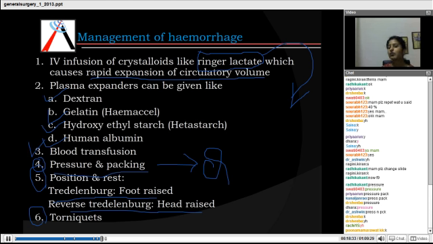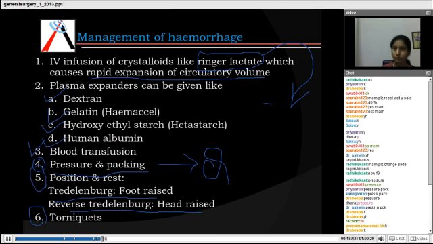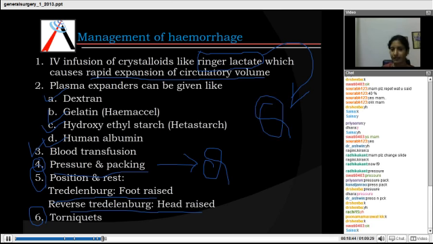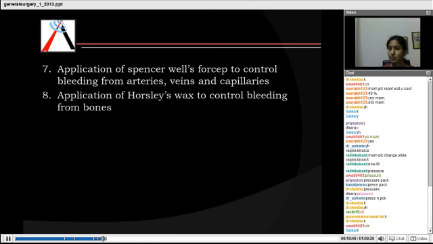So you need to remember all these names for managing the hemorrhage. Which other solutions other than Ringer's lactate are used? Clear? But the important MCQ here is Ringer's lactate, and what is the first step done in managing a hemorrhage? That is application of pressure.